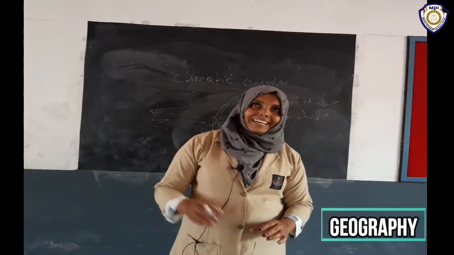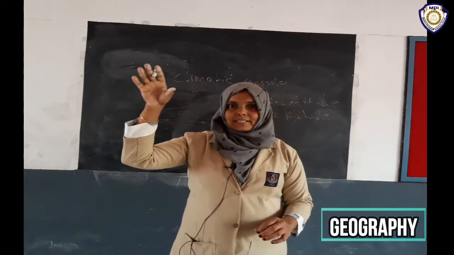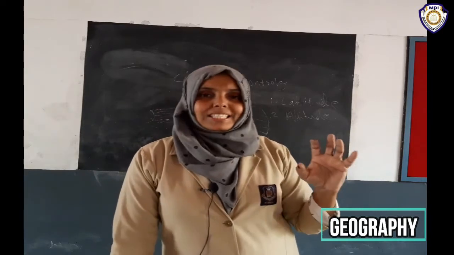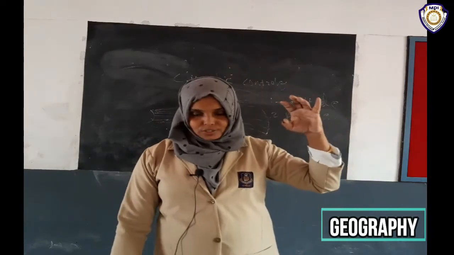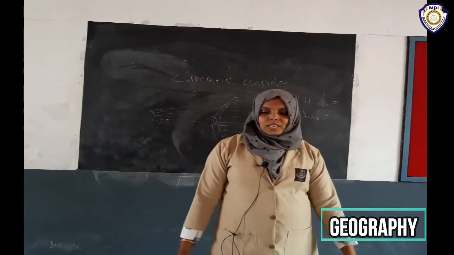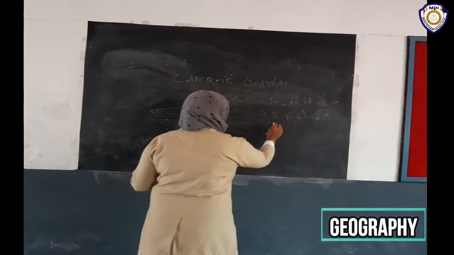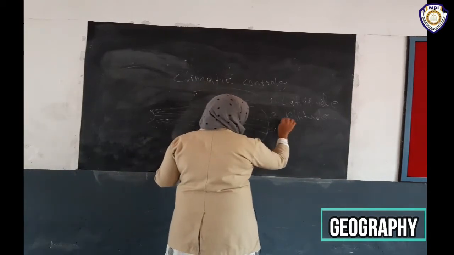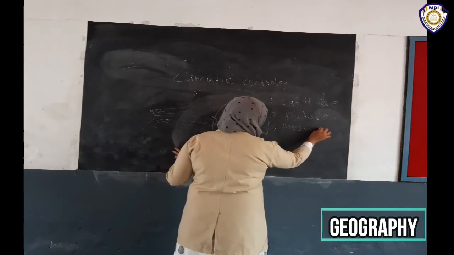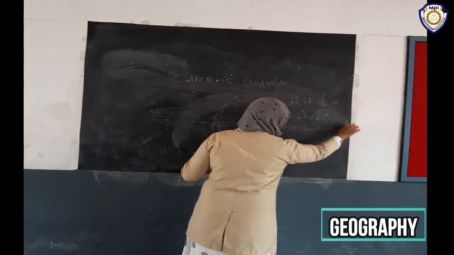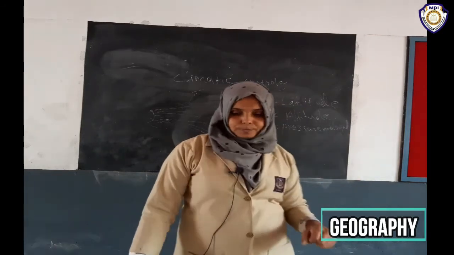We know hilly areas, the highest areas with a high altitude, are cooler even in summer because of the height. The next factor: pressure and wind. The third factor of climate control is pressure and wind.